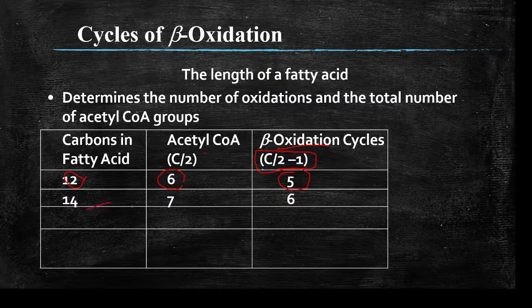If it has 14 carbons, it forms 7 acetyl CoA molecules, and it undergoes 6 beta oxidation cycles. If it has 16 carbons in the fatty acid, it produces 8 acetyl CoA molecules, and it undergoes 7 cycles of beta oxidation. 18 carbons, 9 acetyl CoA molecules, and 8 cycles of beta oxidation. Okay, what we discussed just now is beta oxidation of saturated fatty acids. Unsaturated fatty acids are not mentioned in your syllabus, so we will not be discussing them.